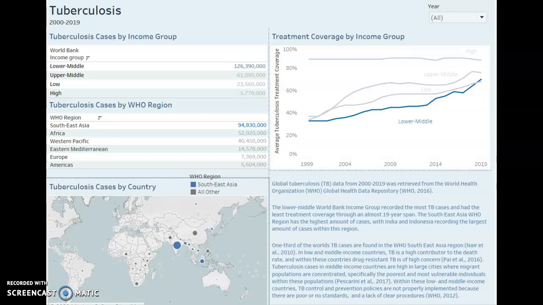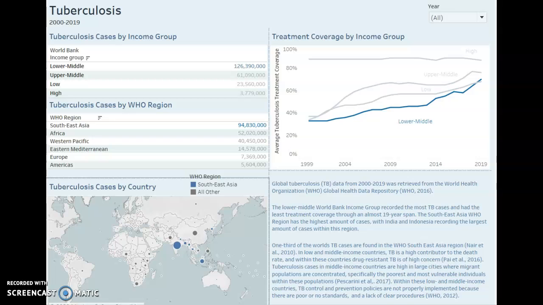Tuberculosis is caused by a bacteria that commonly attacks the lungs. However, it can attack other parts of the body as well. The bacteria spreads from person to person through the air, from the lungs or throat when a person breathes, coughs, speaks, or performs similar actions. Not every individual infected with the bacteria becomes sick, but if left untreated or not treated properly, it can become fatal.